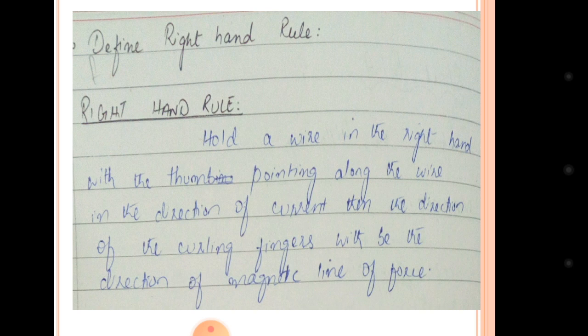If the current is passing through a wire in one direction and your thumb is pointing toward that direction, and you are holding that wire, then the direction of the curling fingers gives the direction of the magnetic field.